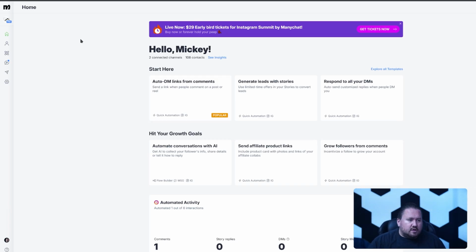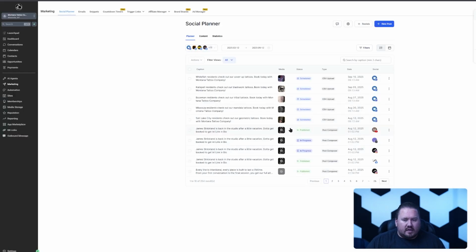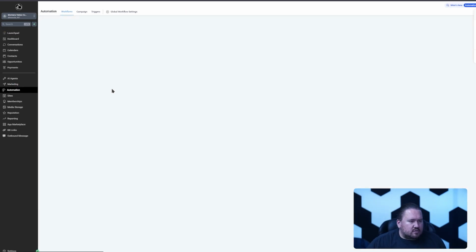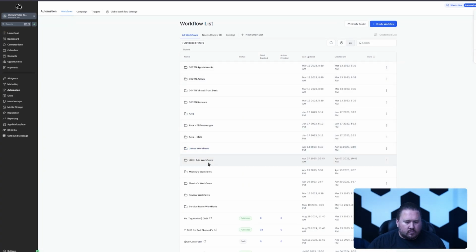So the reason I disconnected this, of course, is we can do it in the GoHighLevel software, whether it's GoHighLevel or TattooNow or BoldBooking or any one of the softwares. And so the way we're going to do that is this. Instagram.